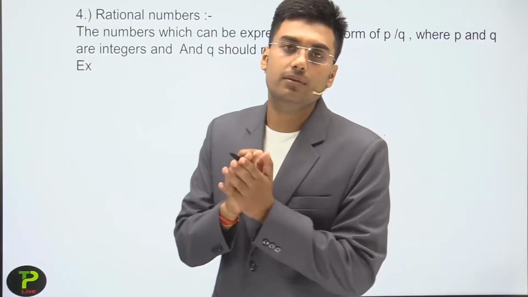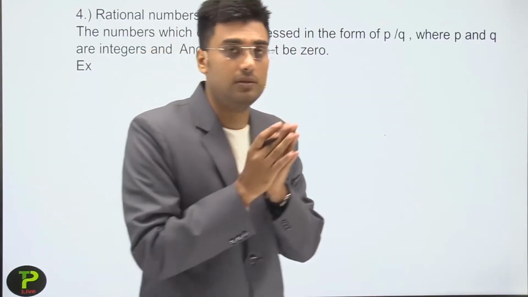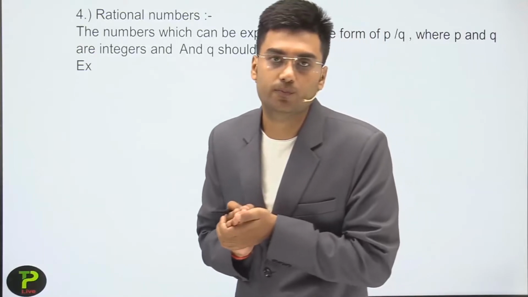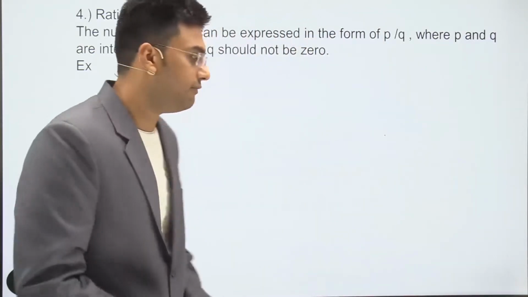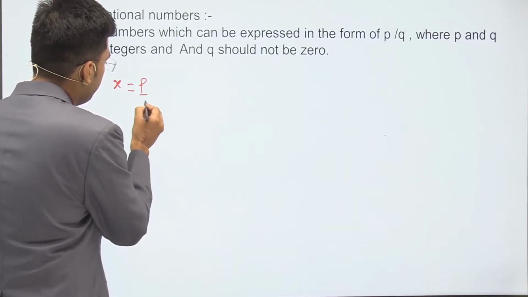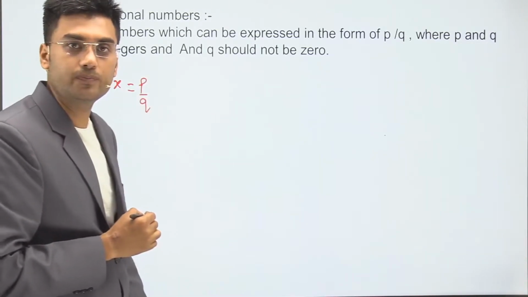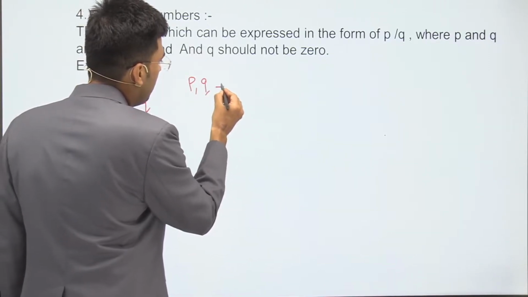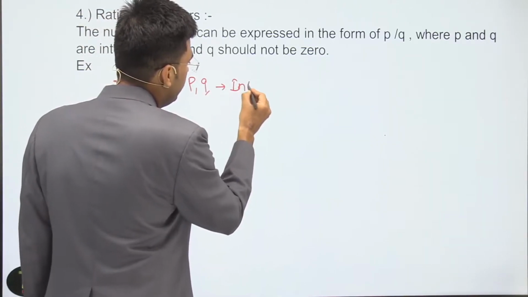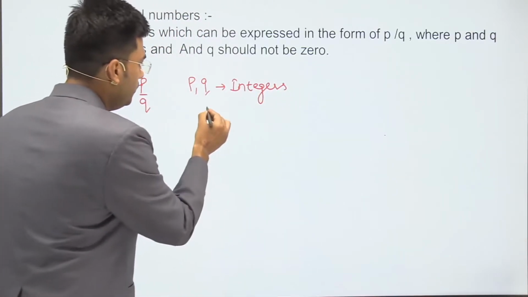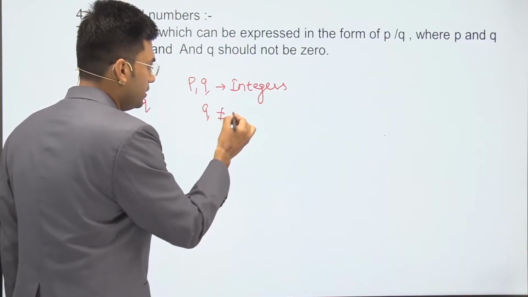What are the rational numbers? Rational numbers are those numbers which can be represented in the form of p by q. What it means is, if x is a rational number, then it can be represented in the form of p by q, where p and q both belong to integers, and q should not equal 0.